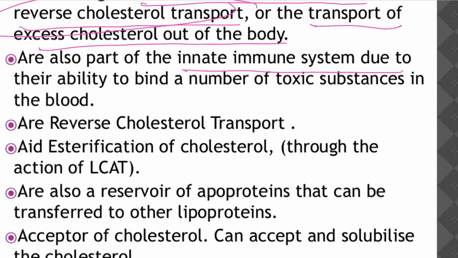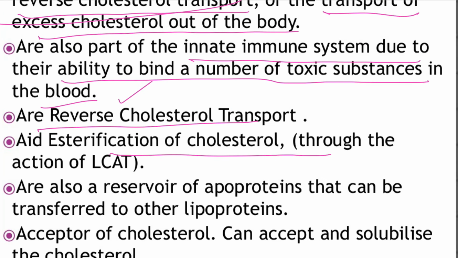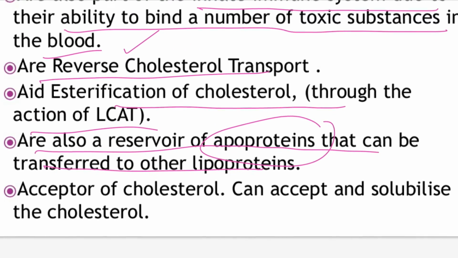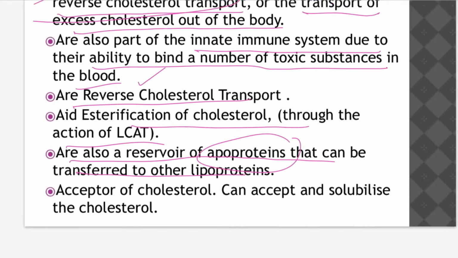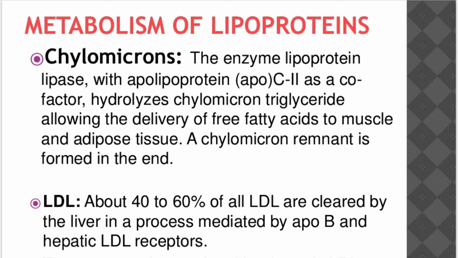Also, they are part of the innate immune system due to the ability to bind a number of toxic substances. They also aid esterification of cholesterol, act as a reservoir for apoproteins that can be transferred to lipoproteins, and are an acceptor of cholesterol, able to accept and solubilize it.